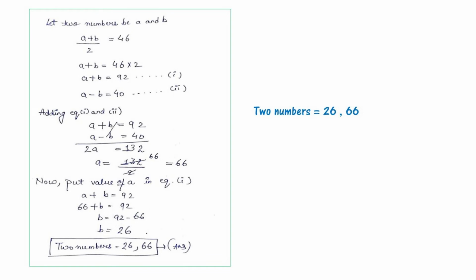Now a minus b is equal to 40, that is the second equation. Now adding equations 1 and 2, a plus b is equal to 92, a minus b is equal to 40. The answer will be 2a is equal to 132. So a is equal to 132 divided by 2. The a value is 66. Now we will put the value of a in equation 1. That will be a plus b is equal to 92, that will be 66 plus b is equal to 92. Now the b value will be 92 minus 66. b is equal to 26. Okay. Now the two numbers are 26 and 66.